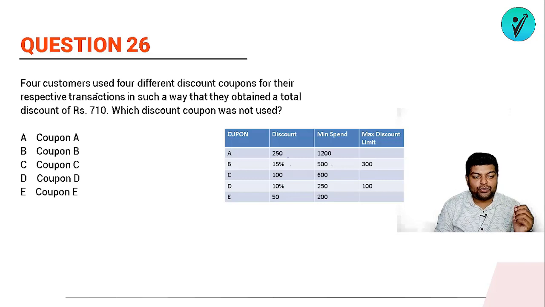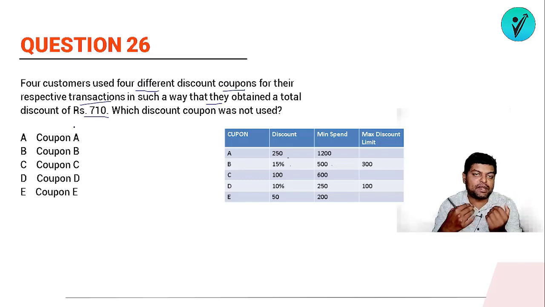Next, 4 customers used 4 different discount coupons for their respective transactions in such a way that they obtained a total discount of rupees 710. So out of these 5 coupons, 4 people visited the market and all the 4 have used different coupons. And the discount that they are getting is what? It is 710. So which discount coupon was not used? So ऐसा कौन सा discount coupon है जो नहीं use हुआ होगा?